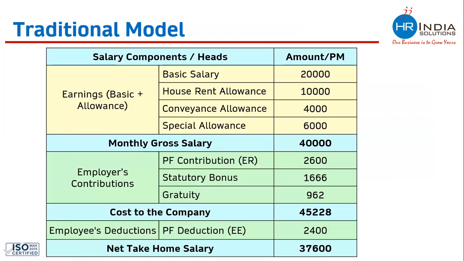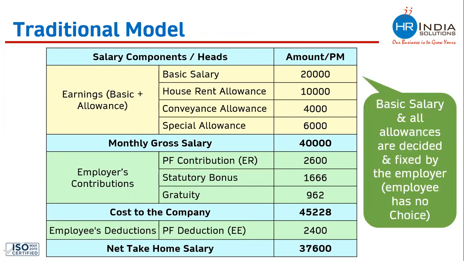So this is an example of the traditional model of compensation package. In this salary structure, the basic salary and all allowances are decided and fixed by the employer or by the company, and the employee has no choice. The employee cannot change any of these components. Neither does the employee have freedom to modify these amounts. Everything is decided and finalized by the company. Hence, this is called the traditional model of compensation package, where the employee does not get any kind of freedom.